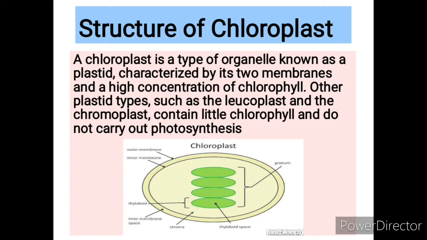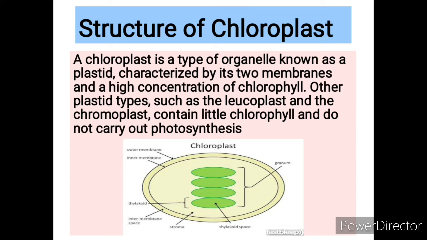So let's talk about the structure of chloroplast. A chloroplast is nothing but a cell organelle, as it is present inside the cell and it performs the function of photosynthesis, hence it is called the cell organelle. It is also known as the plastid, chloroplast. This word denotes that it is one of the plastids and it is characterized by the presence of two membranes. You can observe in this diagram there are two membranes in the chloroplast, outermost and innermost, and also it contains